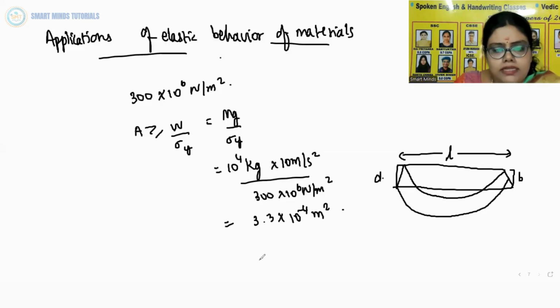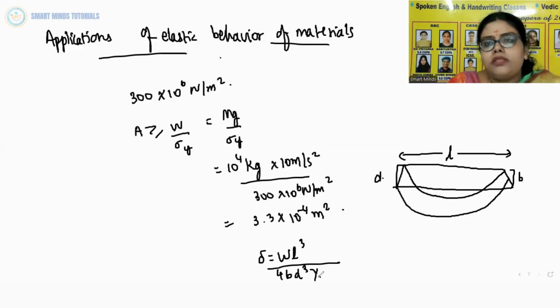So delta is equal to W L cube by 4 B D cube Y. So this relation can be derived using what you have already learnt and a little calculus.